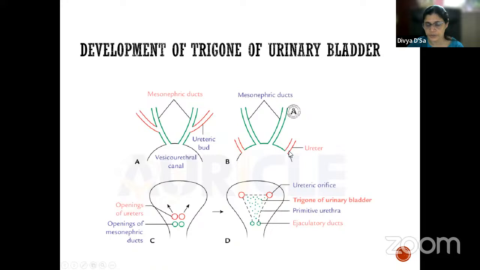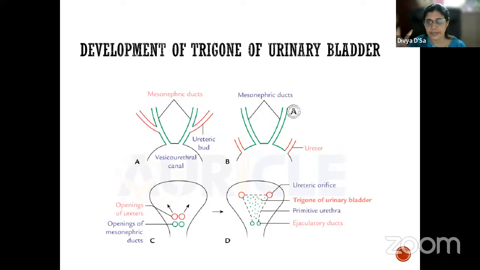So if you see, the ureteric opening will be moving cranially. And this absorbed part of the mesonephric ducts, they form the trigone of the bladder. Okay, so between these two ureteric buds, this will be called the trigone. And this trigone of the bladder is basically formed by what? The absorption of the mesonephric duct. Okay, so you should know that.